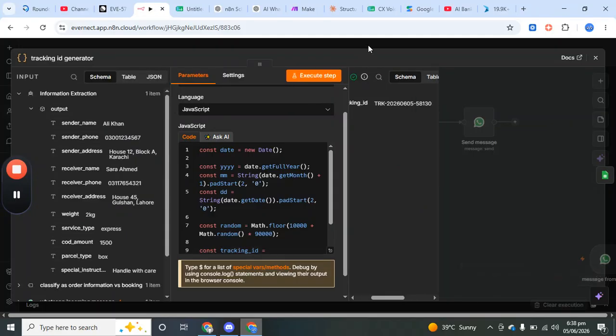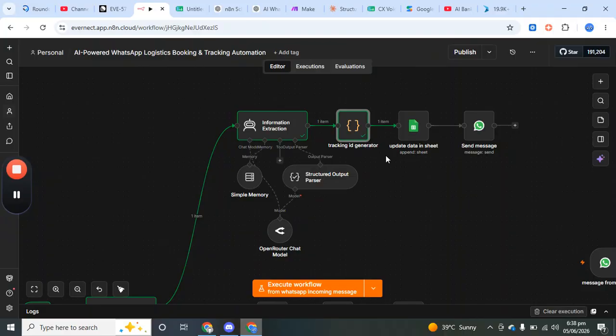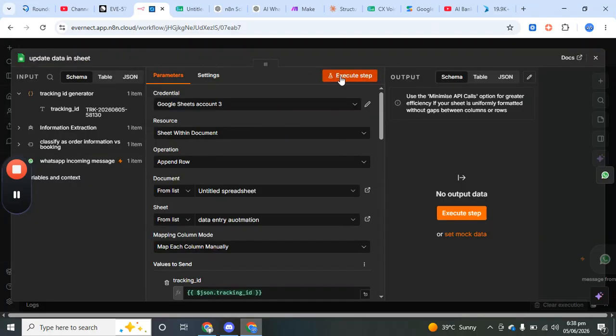The next step is to save all the information somewhere, for which we are using Google Sheets. This acts as a database. We store sender information, receiver information, COD, tracking ID, status, and other information. So once you execute it,